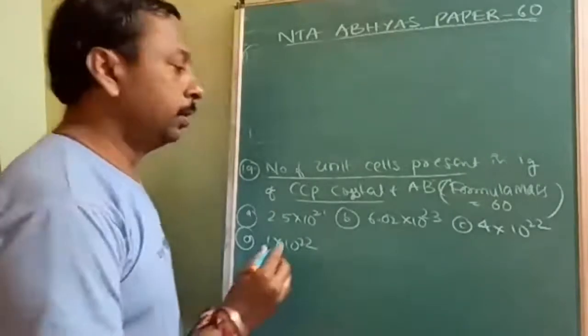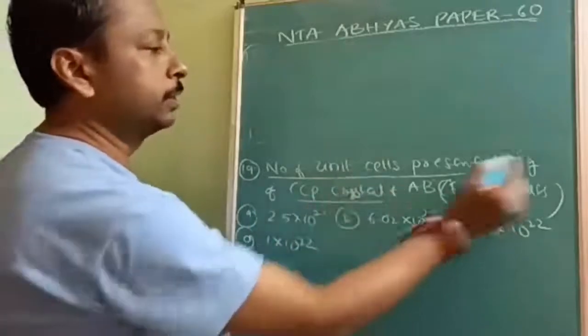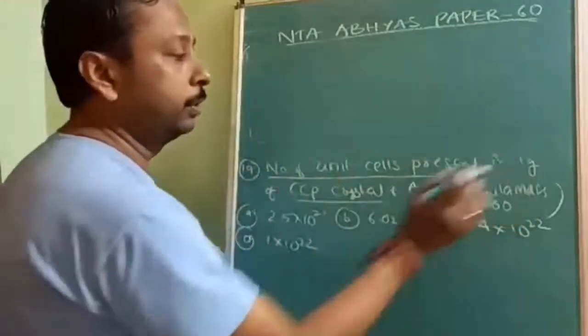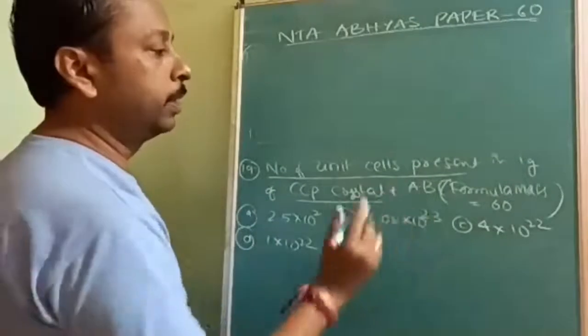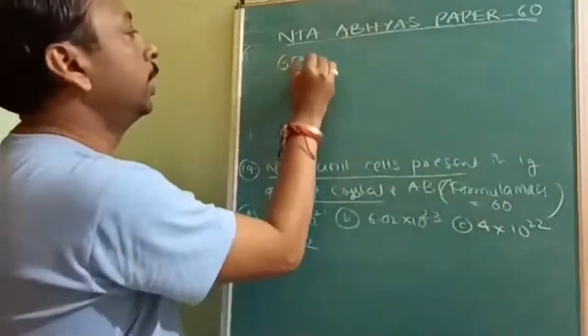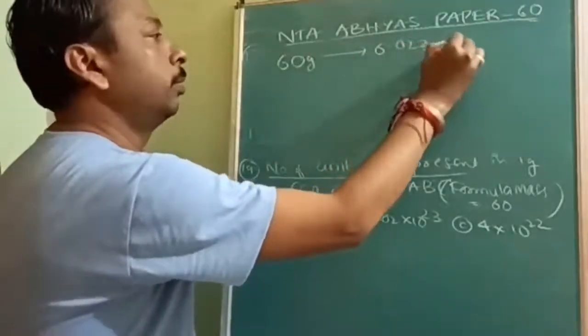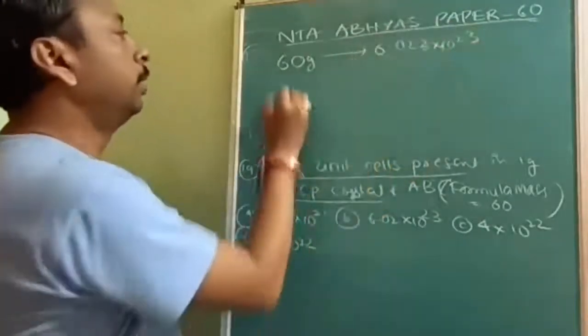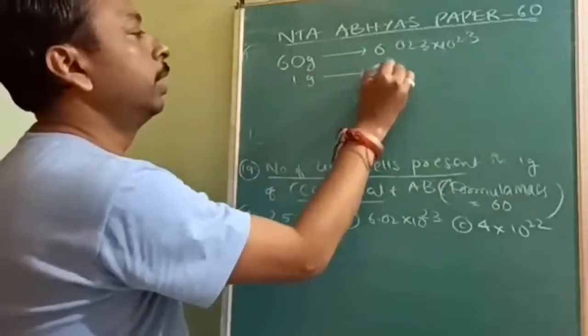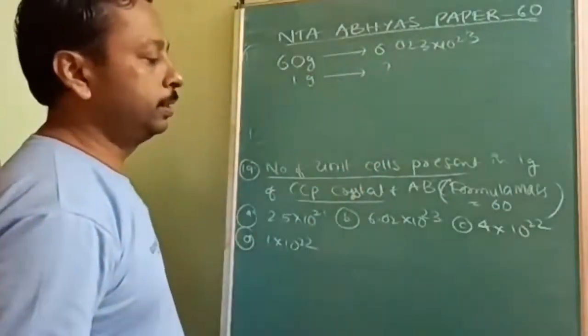Now let's see the number of unit cells. First of all, we should come to know the number of AB present. So 60 grams means 6.023 into 10 to the power of 23. But we have 1 gram. 1 gram will contain how many? Is this understood?